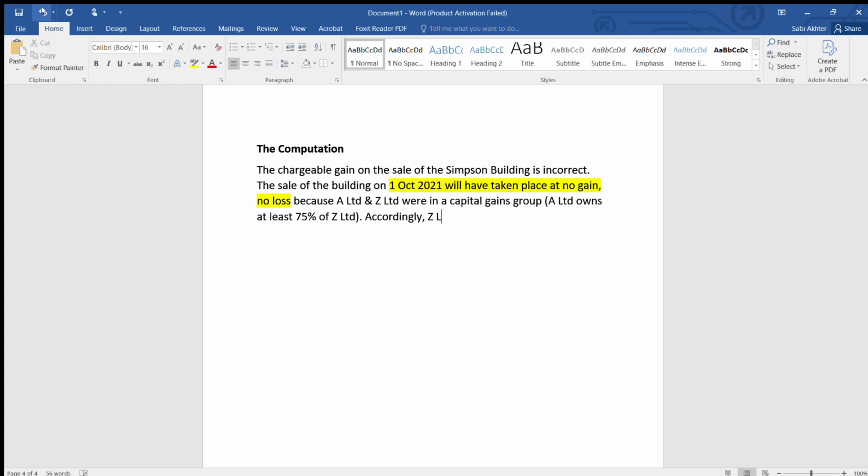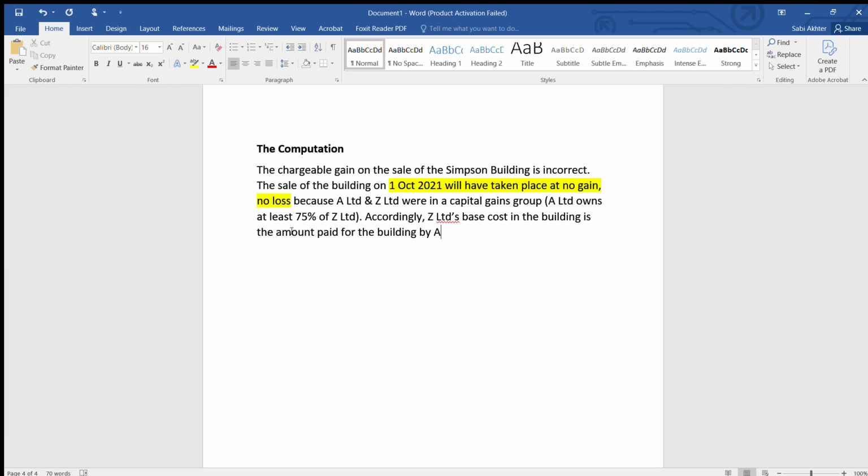So now Z Limited's base cost in the building is the amount paid for the building by A. See, building is passing from whom to whom?